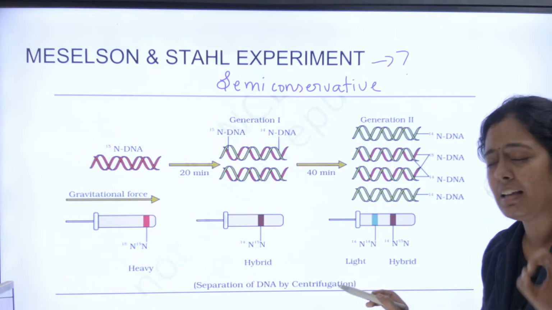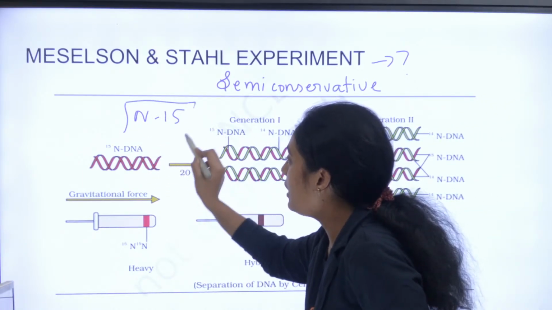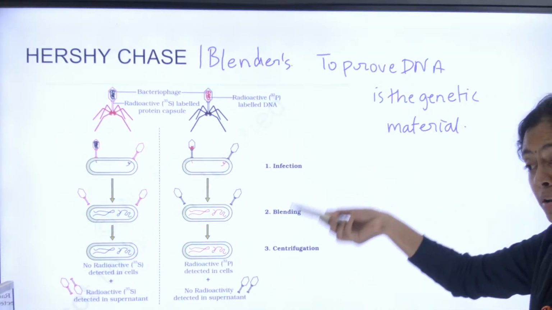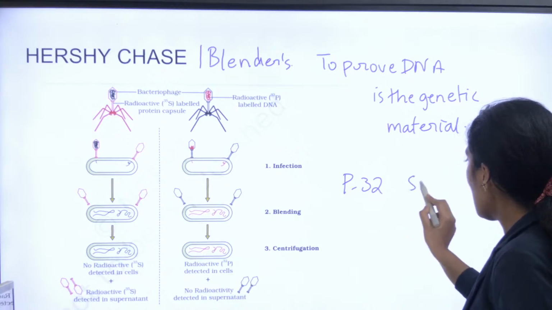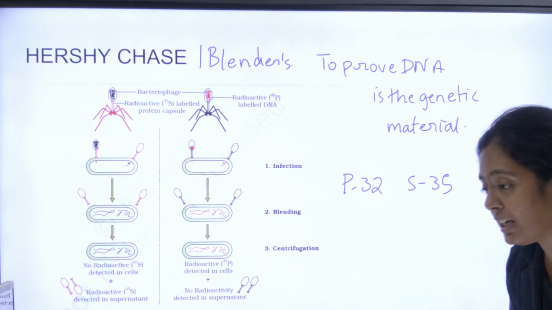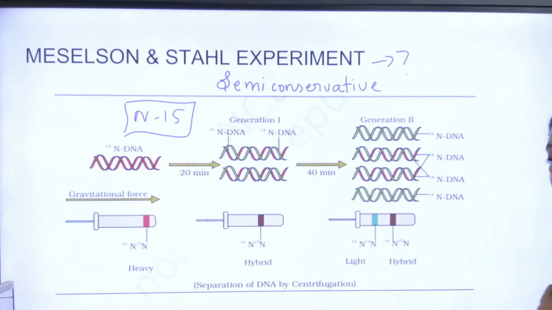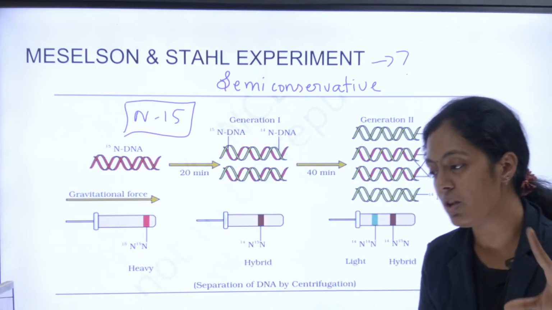Okay. And what did they use? They used N15, heavy nitrogen. இங்க இவங்க என்ன யூஸ் பண்ணாங்க? இது ஒரு short MCQ. Here they used P32 and S35. P32 na enna? Phosphorus 32 and S35, sulfur 35. Yes, they used E. coli. Inga E. coli da use pannanga. So these two experiments I have done in detail. You can go and check it out.